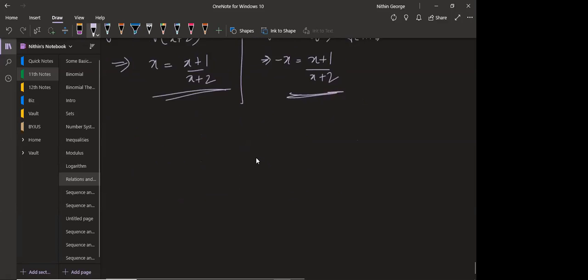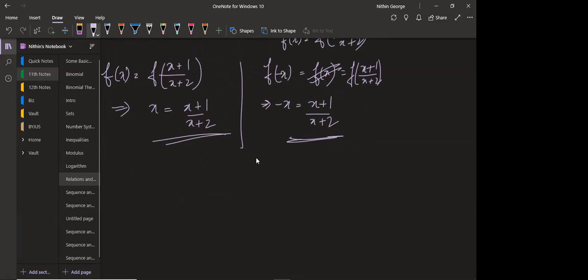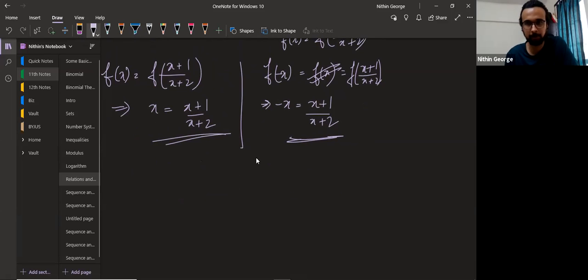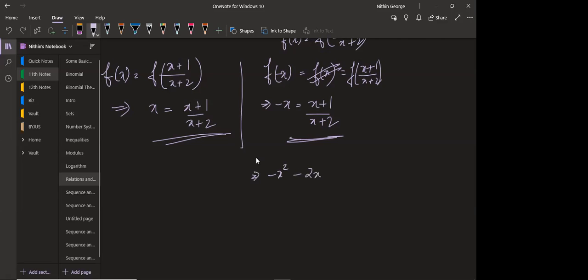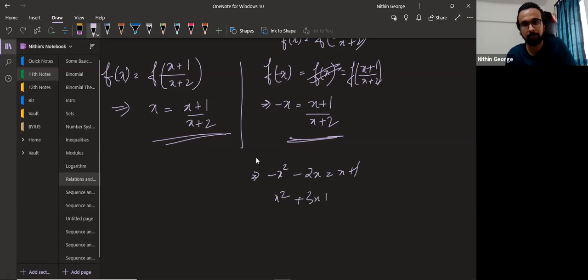Sir, on solving the right side, I got x is equal to (-3 plus or minus root 5) by 2. We'll quickly solve this. Minus x square minus 2x equal to x plus 1. You get x square plus 3x plus 1 equal to 0. So here it will be minus 3 plus or minus root of b square minus 4ac, so 9 minus 4, by 2a.